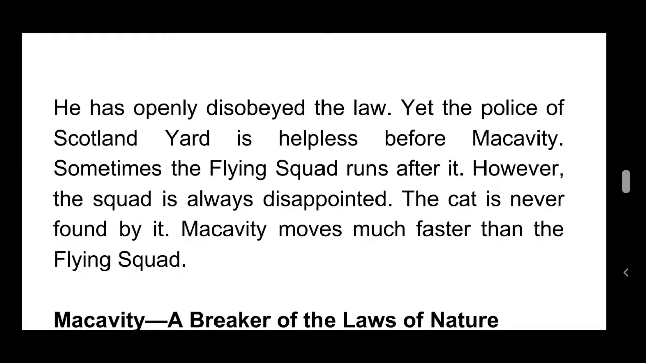However, the squad is always disappointed. The cat is never found by it. Macavity moves much faster than the flying squad. So, this is the problem in this poem of the character Macavity, the mystery cat.